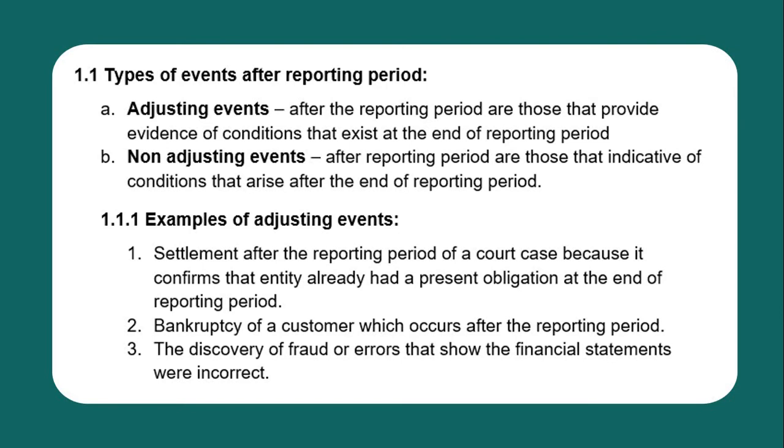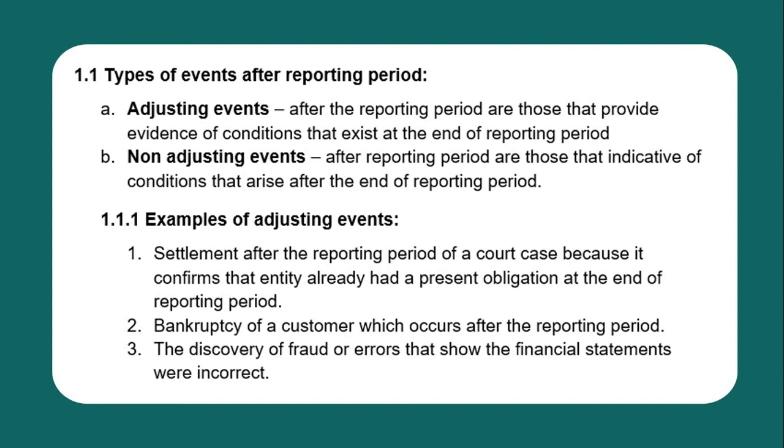Of course, you recognized 400,000 before as your liability, so you need to adjust by 100,000. That is why that event is considered an adjusting event.